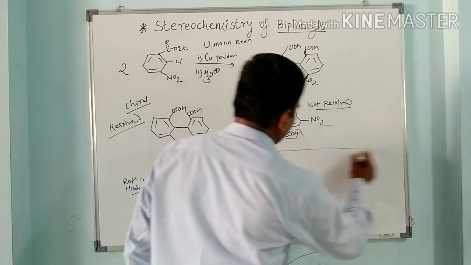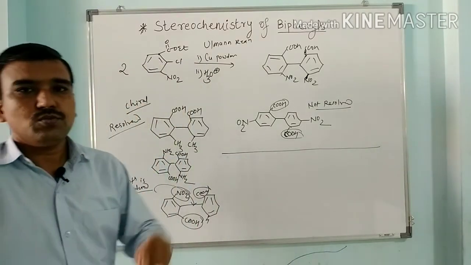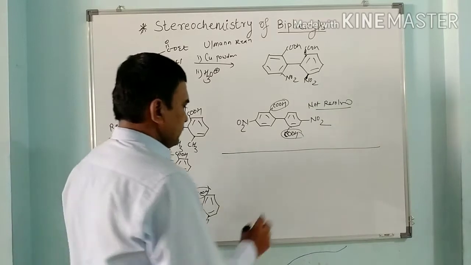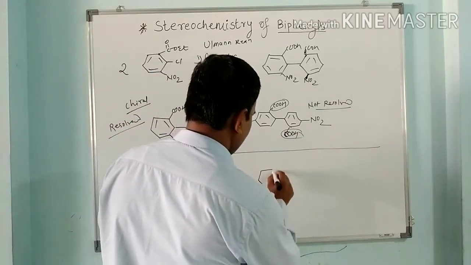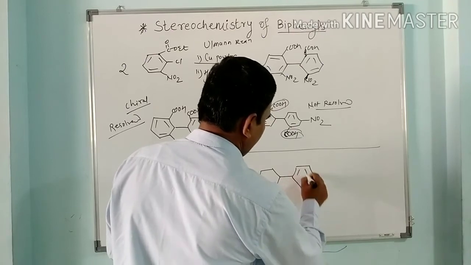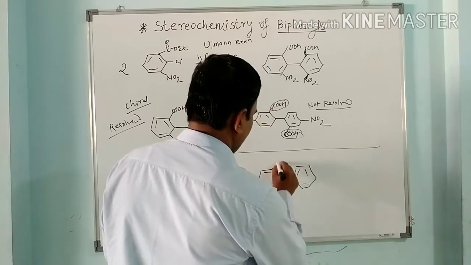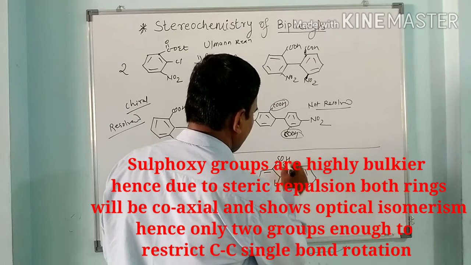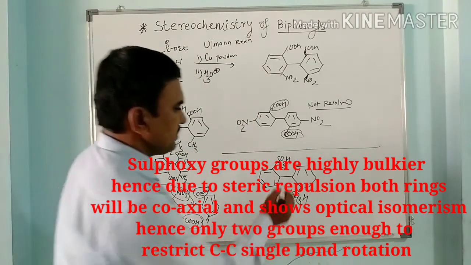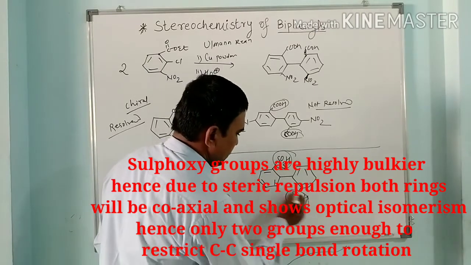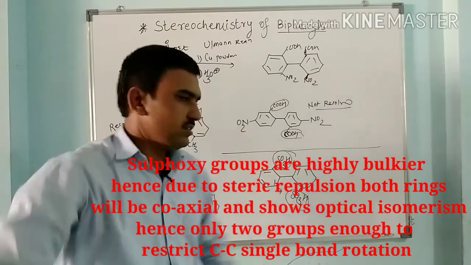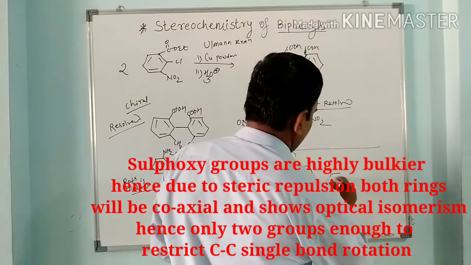But we have to see one next example that has only two bulky groups, but it shows optical isomerism, that is biphenyl disulfonic acid. So this is SO3H, SO3H. So here this sulfonic group is very bulky and this interacts with this hydrogen. So both the rings lie like this.